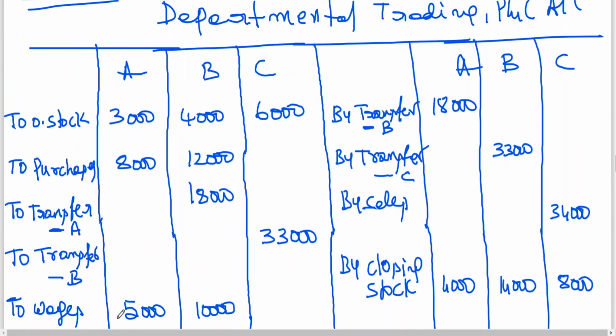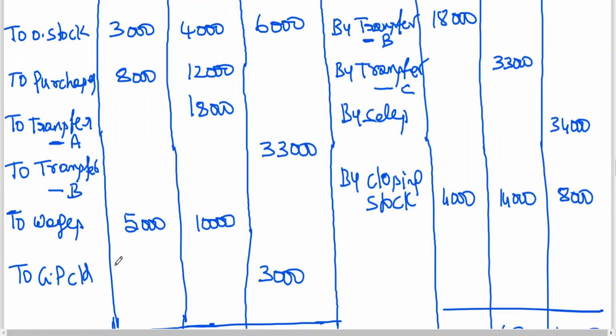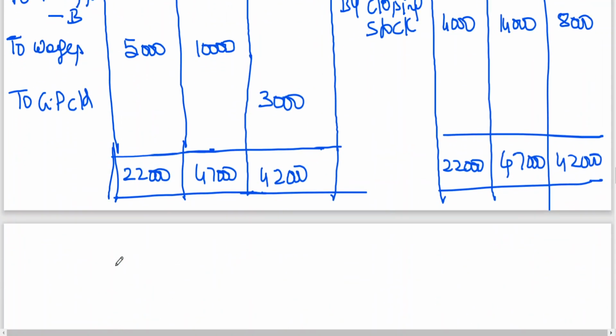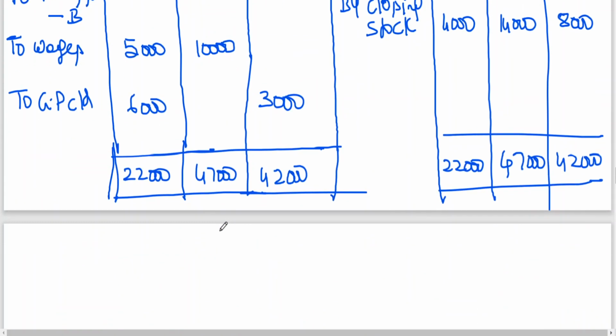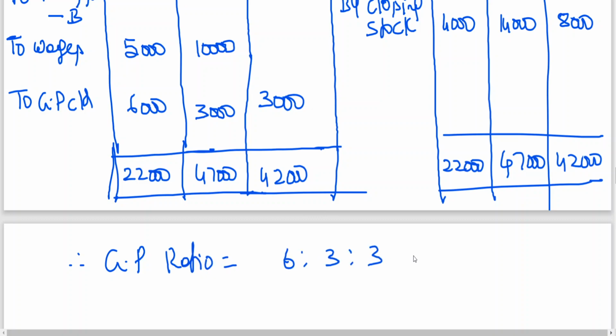22 minus 16, 6,000. 47; 4,000 plus 12, 16, 34, 44. We are getting 3,000 gross profit. 47 minus 44, 3,000. Therefore, the gross profit ratio is 6 is to 3, or we can say 3 is to 1.